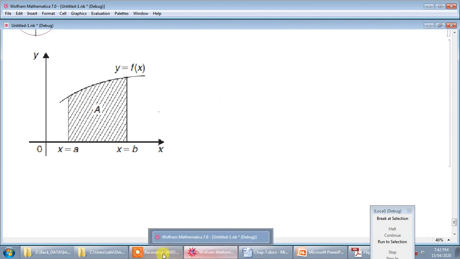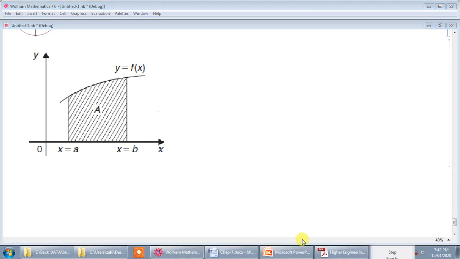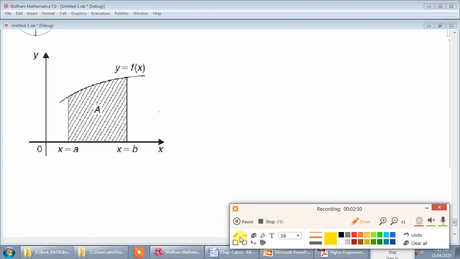Suppose you have integration of this type, integration from a to b f of x dx, then let us see what is the geometrical interpretation of this.